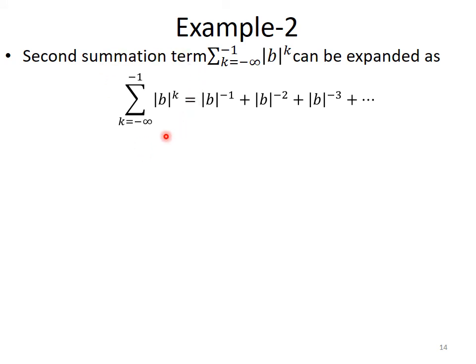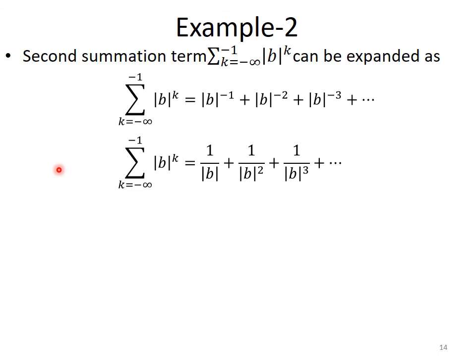Now let us expand the second summation term, and after expanding we can rewrite the equation in this form where k is varied from minus 1 to minus infinity, right? So first the value of k is minus 1, then minus 2, then minus 3, and so on until k equal to minus infinity.